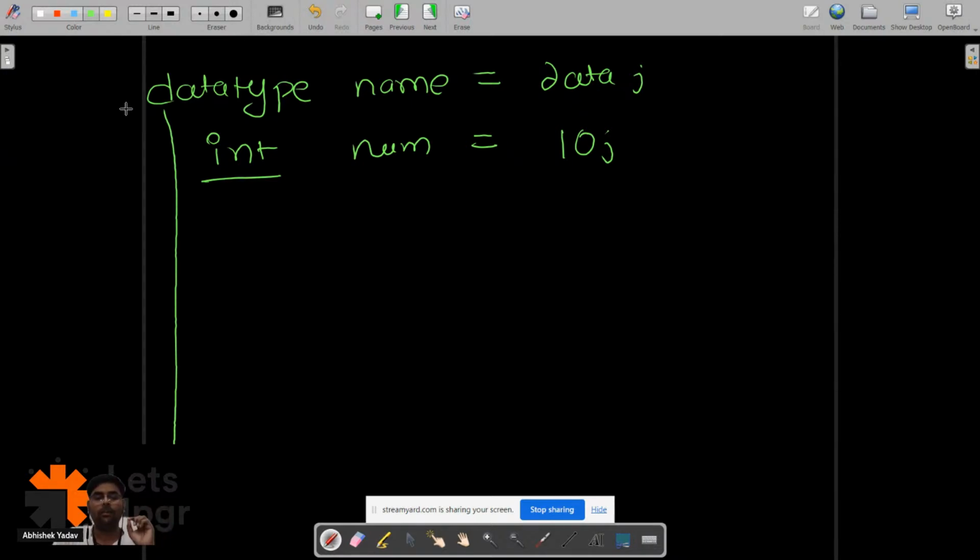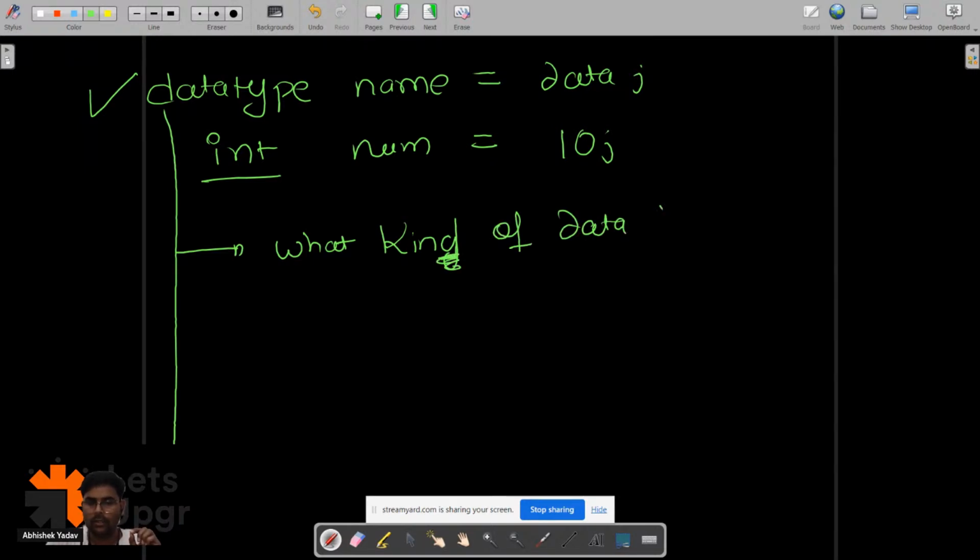The first information this data type provides us is about what kind of data I can store inside my memory, inside my container. What kind of data can I hold in the container, and that container is your memory.